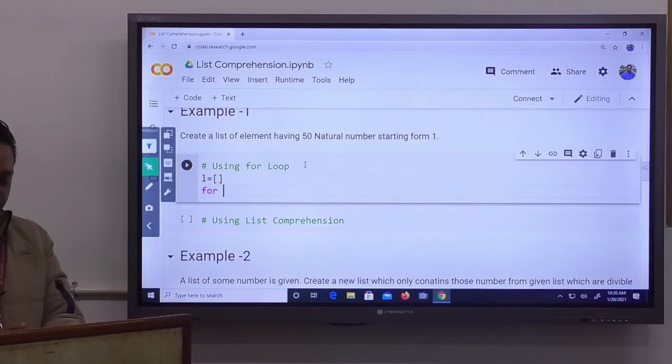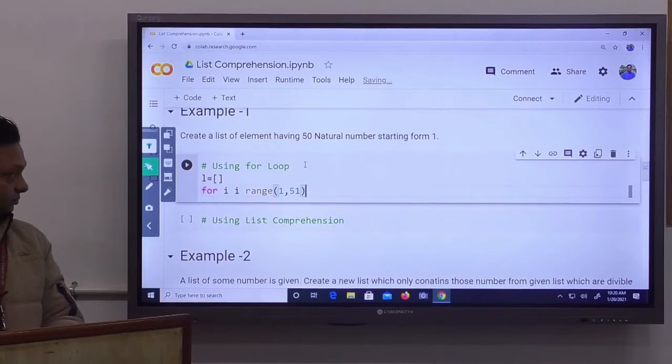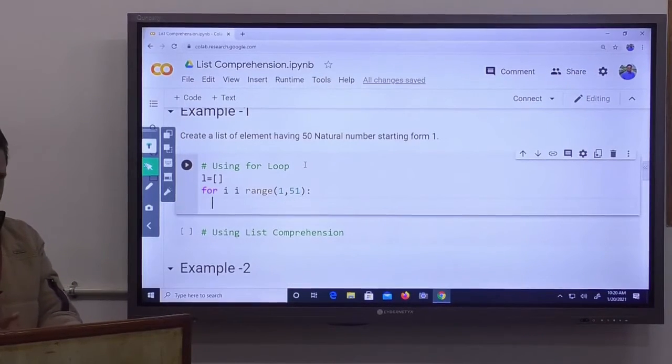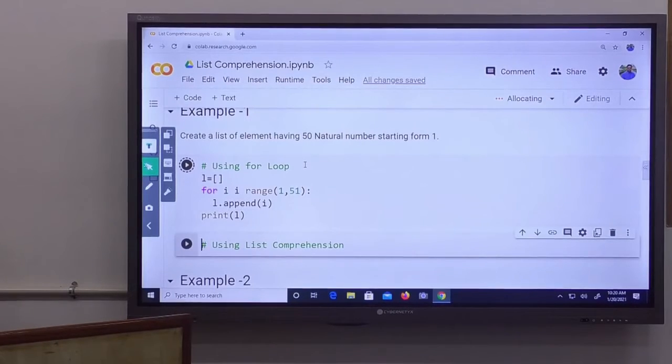I write for, take a variable i in, and generate a sequence of numbers from 1 to 50. Then we append the value i to our list with the append function. At the end we can print it with the print command. Let me print it and check the output.